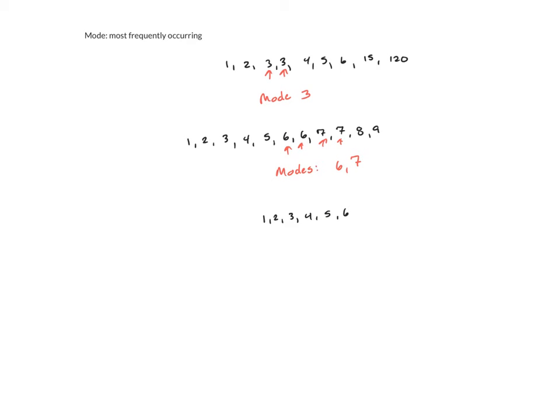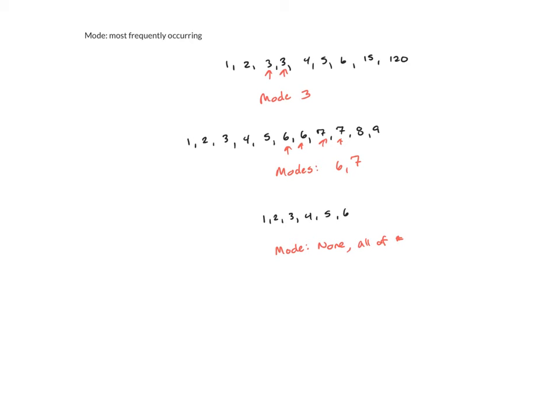The final weird thing that can happen is something like this last data set here. That is, I only have one of each number. If this occurs, there are 2 answers I can give. I can say there is none, there's not a mode, or I can say that all of the numbers are modes. They are all equally frequently occurring.